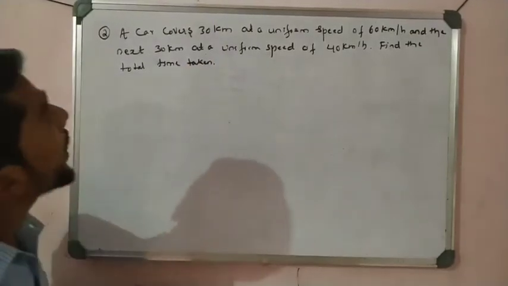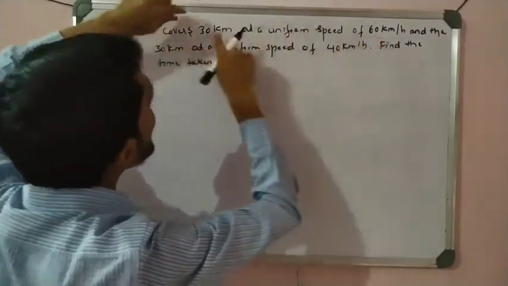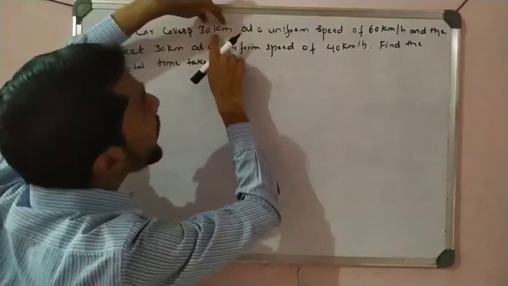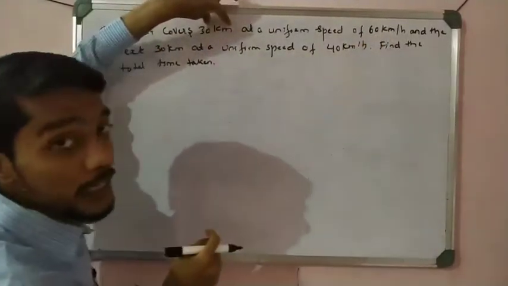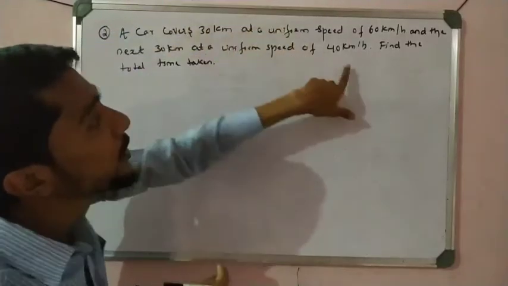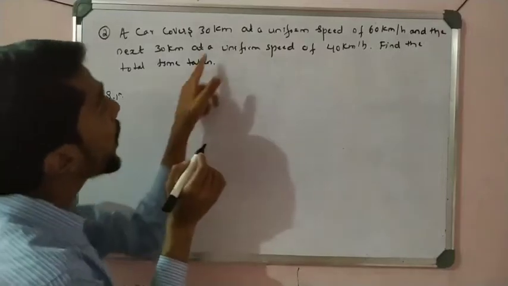See here how the particle travels. First it covers 30 kilometer at the speed of 60. So how much time is taken to cover 30 kilometer using 60 kilometer per hour? That time is calculated, and then the time for the next part is added to it, right? So simple. See here, first we have to find how much time is required to cover 30 kilometer.